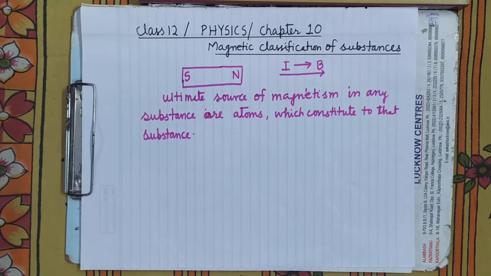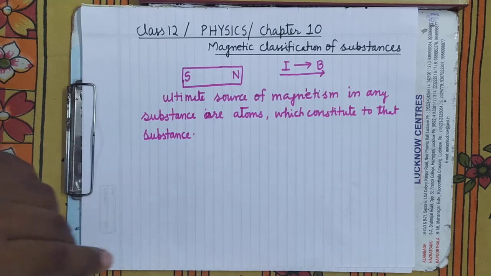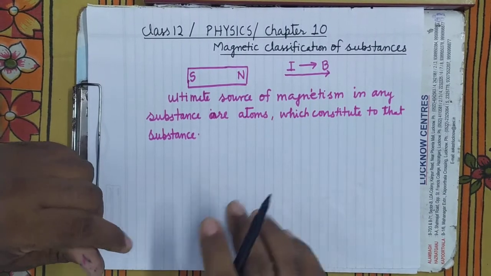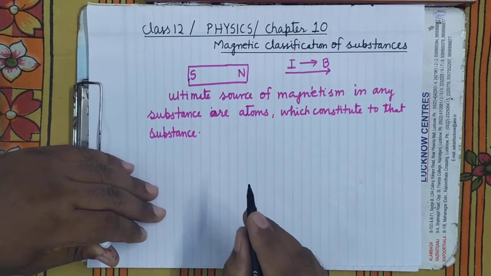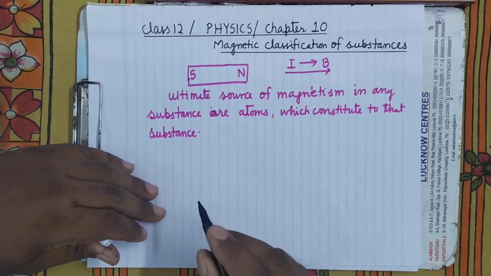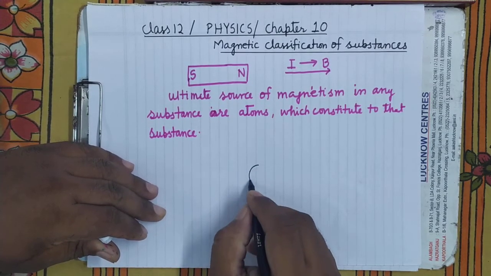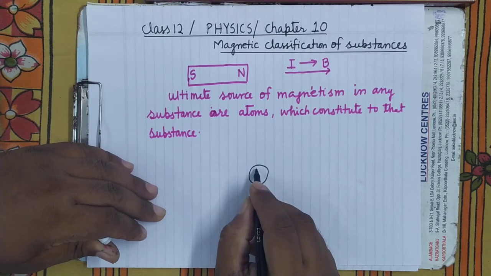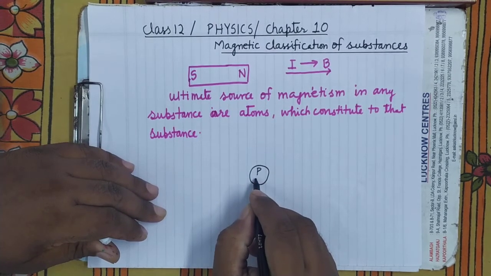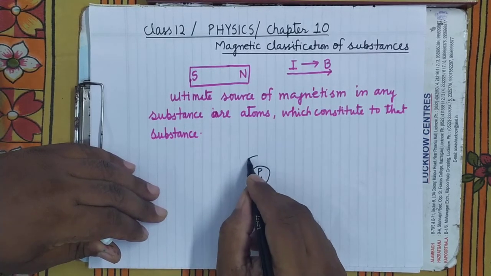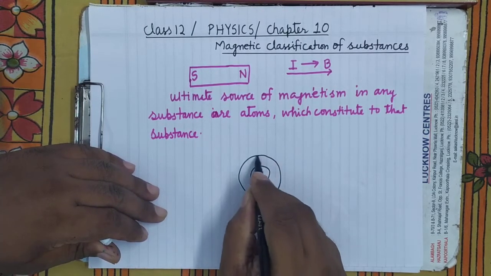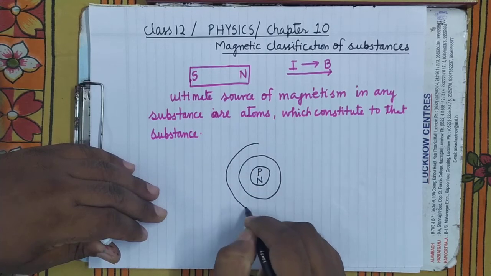Now, what is the source of magnetism in the atoms? Because atoms also don't carry any current. So, if you see a simple atom, there is a proton and neutron present inside the nucleus, and electrons are moving around the nucleus in certain closed orbits.